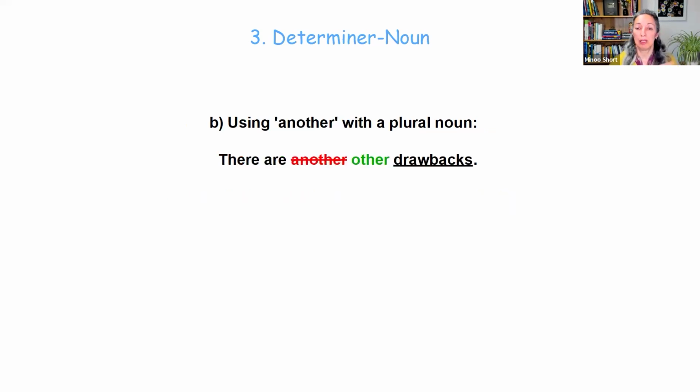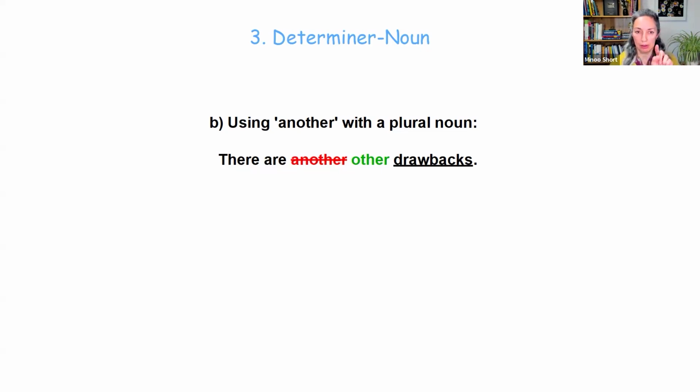Next one in this category is using the word another with a plural noun. Very common mistake. So I very often hear, oh, there are another drawbacks. The word you need to use here is other. There are other drawbacks. You could say there is another, an is singular, right? There is another drawback, but there are other drawbacks.